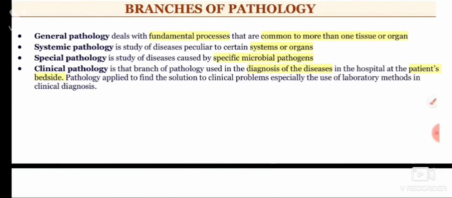And clinical pathology is that branch of pathology used in the diagnosis of disease in the hospital at the patient bedside, and pathology applied to find solutions to clinical problems, especially the use of laboratory methods in clinical diagnosis.